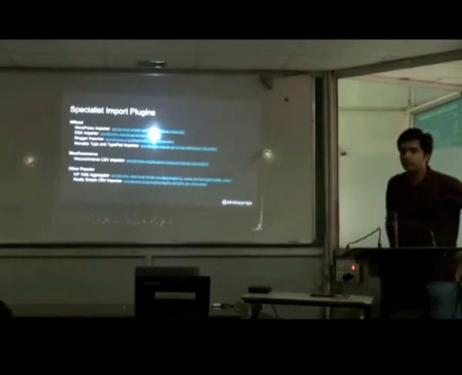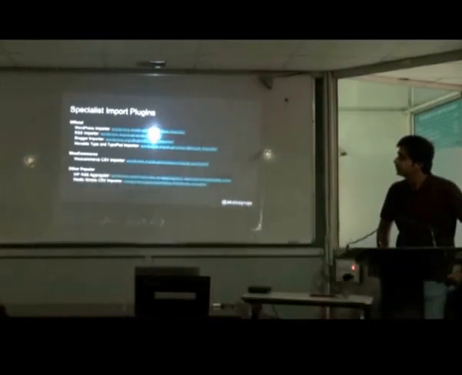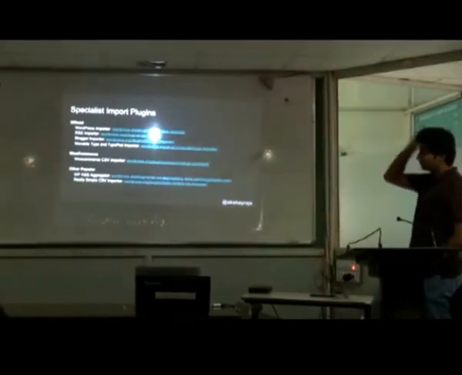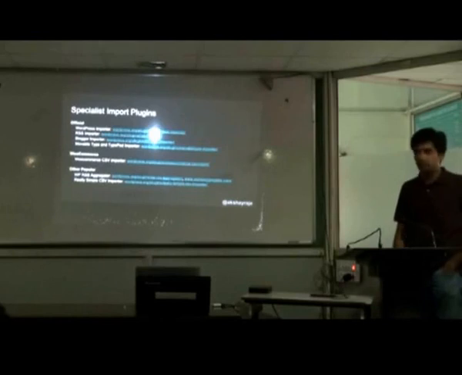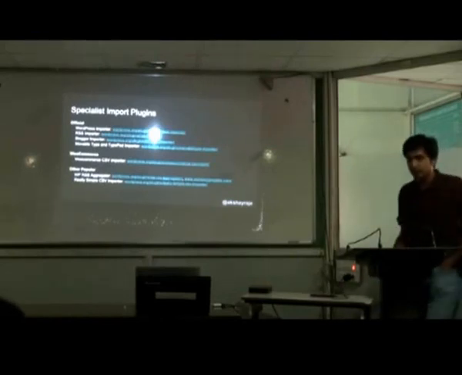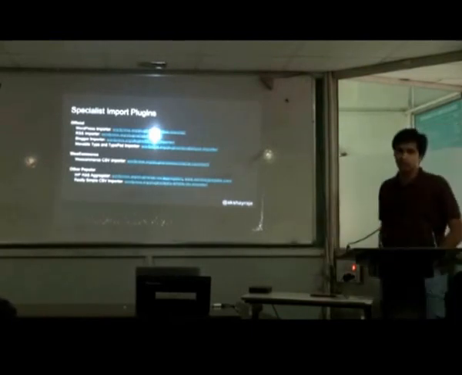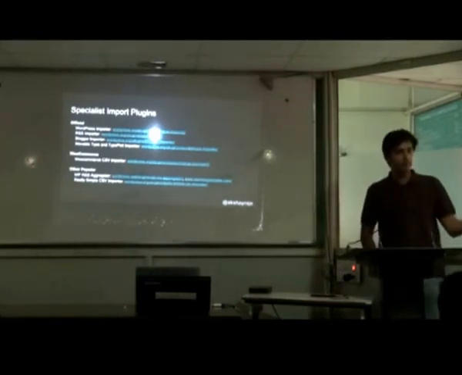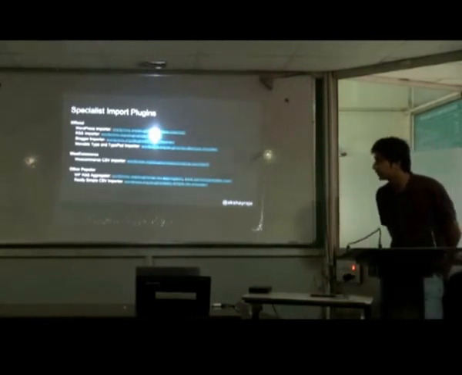So this is a quick list of some specialist import plugins which are fairly popular. There is a whole lot of official plugins that are available from Automattic in the WordPress repository. So WordPress Importer is the most popular WordPress to WordPress importing plugin. I'm sure everybody knows about this. There is an RSS importer by Automattic, fairly robust, can be used for RSS importing. There is an official Blogger importer, though it is not very much used these days, but there was a period when a lot of people migrated from Blogger to WordPress. That is when this was handy. Similarly, Movable Type and Typepad.